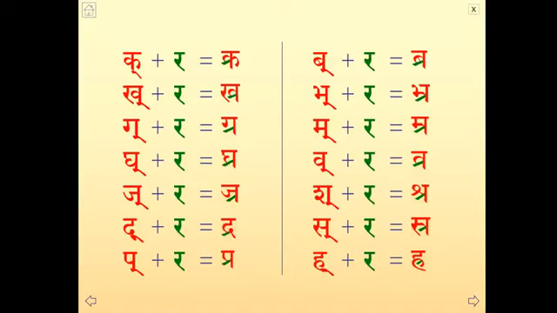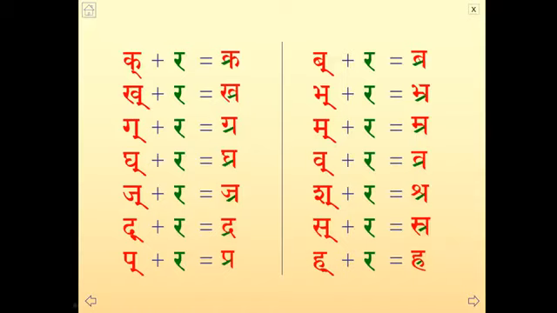Bakara plus ra, bra. Makara plus ra, mra. Vakara plus ra, vra. Shakara plus ra, shra. Sakara plus ra, sra. Hakara plus ra, hakara. Correct, Ji? Akara plus ra is? Hra. Not hara. Hra.